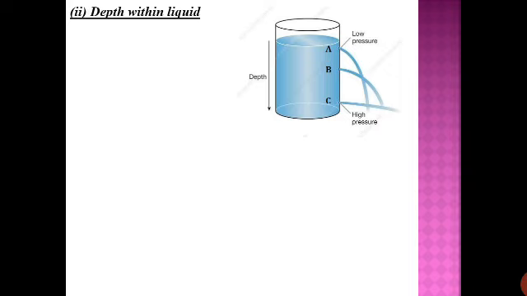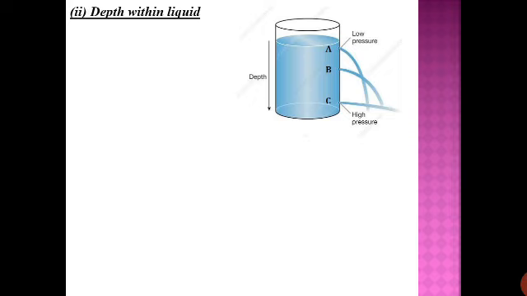So at the bottom you'll see the water is coming out with very high pressure, meaning the water coming from the hole at the bottom will cover more distance as compared to the other 2 holes. So at A the water coming out will cover less distance, at C it will cover the maximum distance, and at B it will be between A and C.